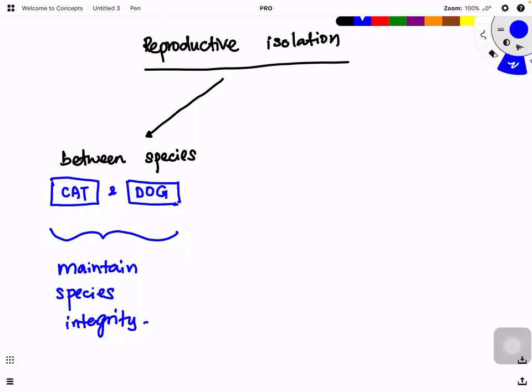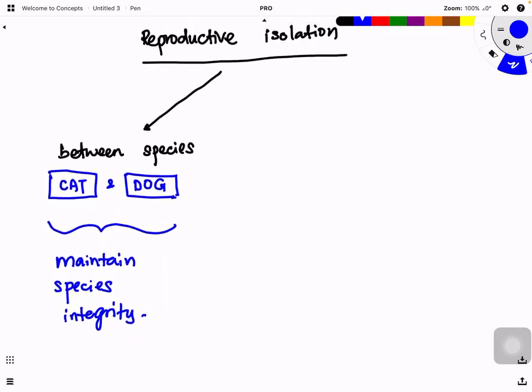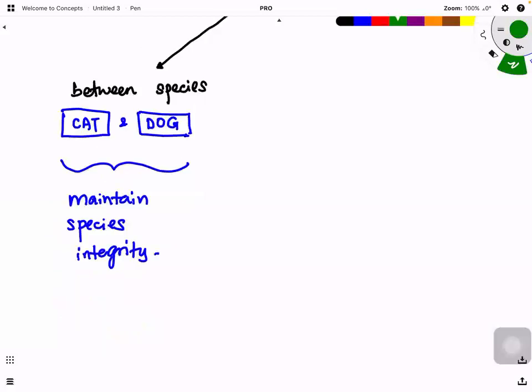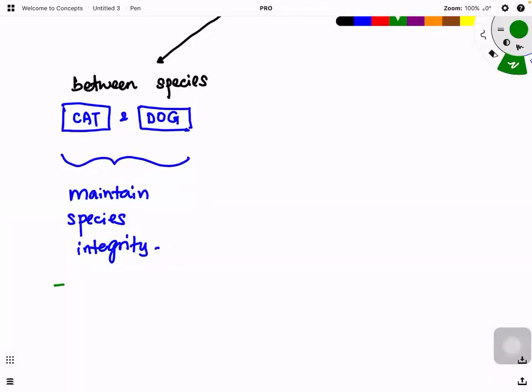Imagine in the river, the frog and the fish interbreeding, creating many species. You won't be able to maintain species integrity anymore. Are you clear? So the reproductive isolation between species is actually to stop speciation. We want to maintain species integrity so that we can stop speciation.